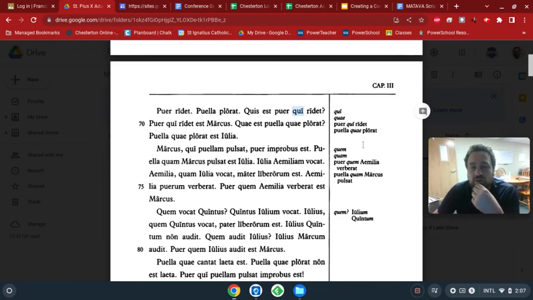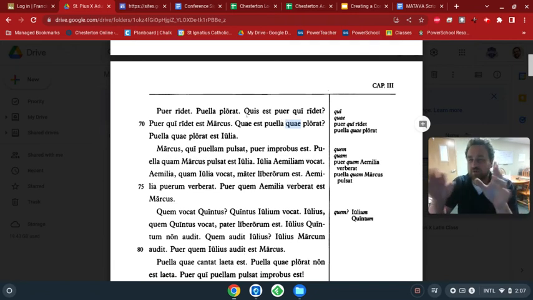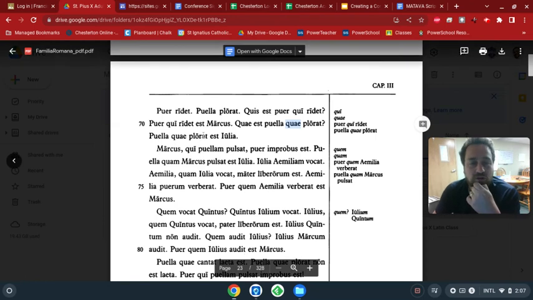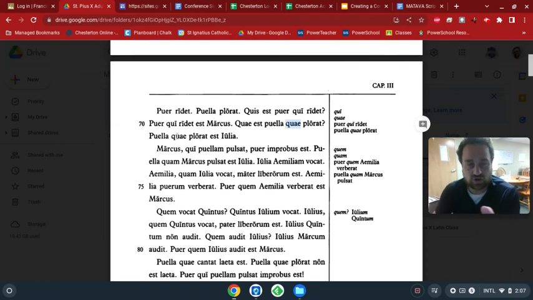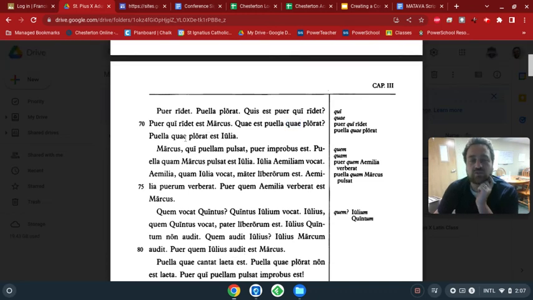Puer qui ridet est Marcus. Quae est puella quae plorat? So quae is the feminine version, and we're going to use it for when we're actually asking a question, but we're also going to use that same quae for the girl who does something. It's only nominative where the question and the boy who, the one that's not a question, are different. So quae est puella quae plorat? Puella quae plorat est Iulia. So the girl who cries is Iulia. This can also mean the girl who is crying. So this can also mean is doing it.